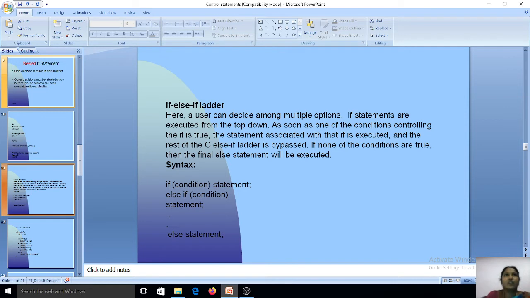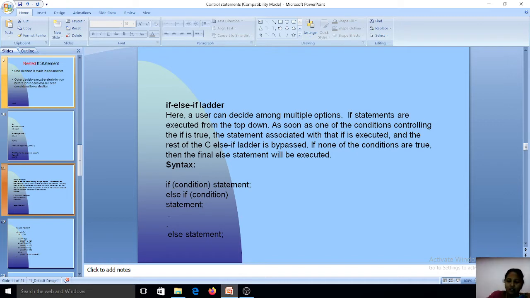Next, we are going to see the if else if ladder. Here it is used to check more than one condition. Once again, note it: it is used to check more than one condition. In the if else if ladder, the operations specified in the if block are executed if and only if the given condition is true.